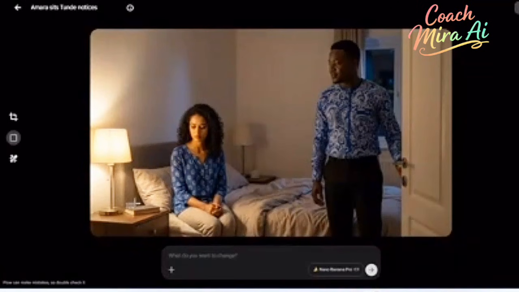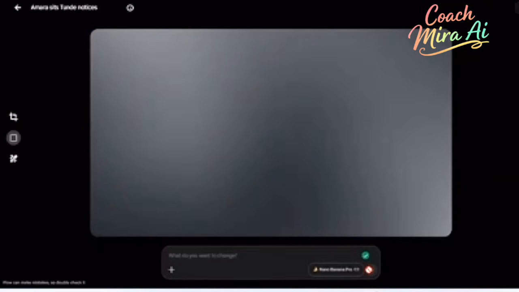Now one thing I love about this new flow is that whatever thing you don't want to be seen in your video, you can remove it. As you can see, when you tap on your image and probably you don't want an item to be seen, just drag it. If you drag that item, you see where they wrote what do you want to change. Just type it there. Like this one I'm using, for example, I'm going to type remove this book. Now after typing it, you hit generate.